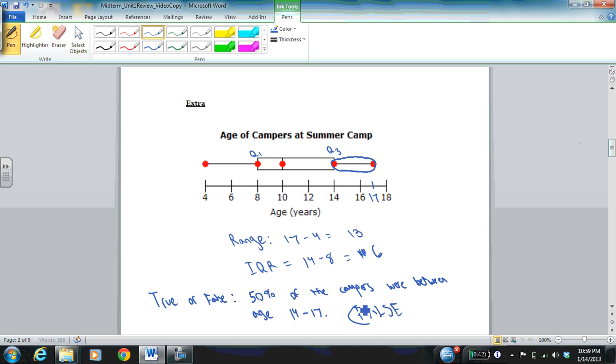Because we just looked at the fact that 25% of the data falls in that part of the box plot. Now, we could correct this so that it would become a true statement.